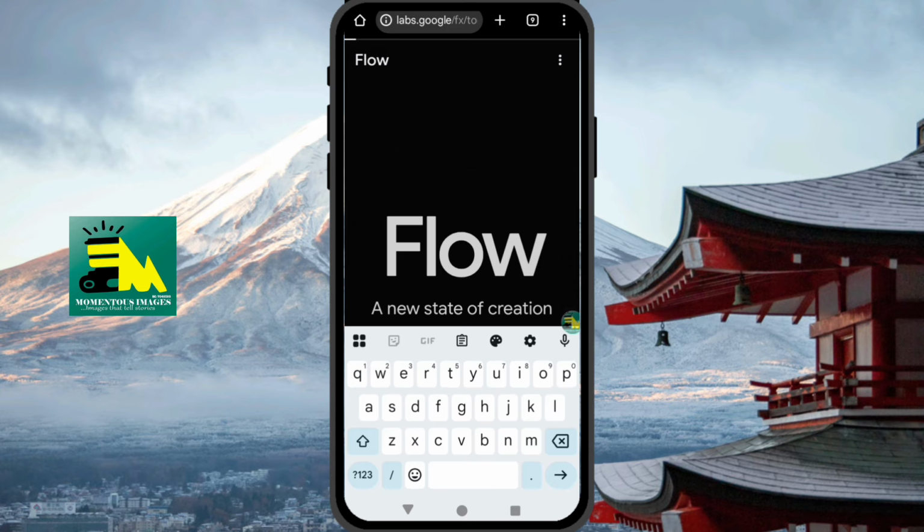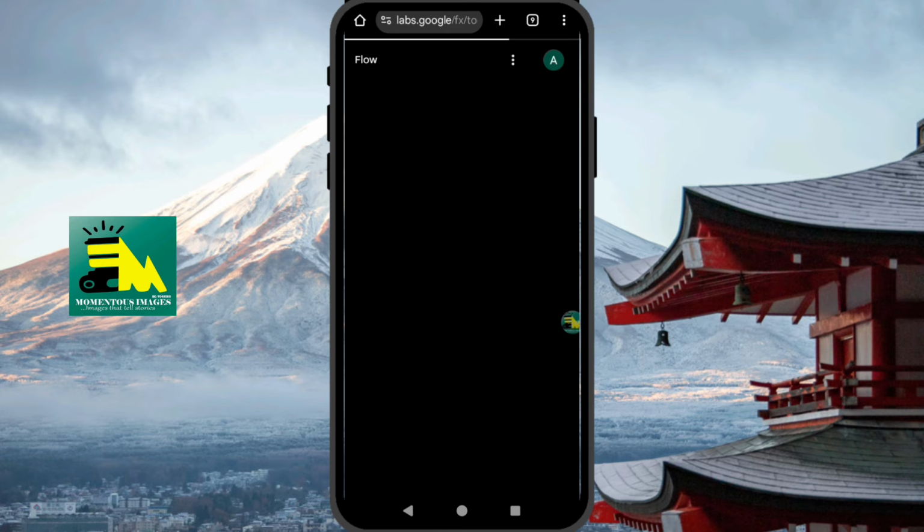This is the flow again. Going back to that flow. This is the interface. This is interesting.